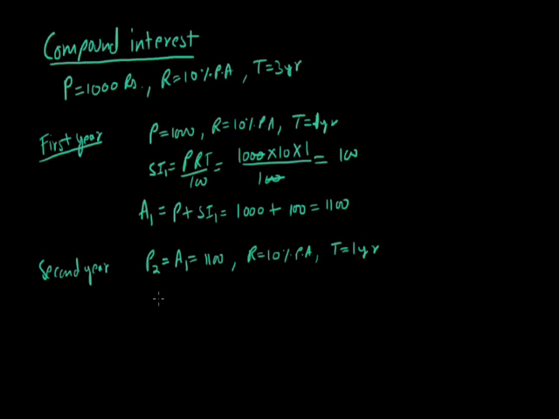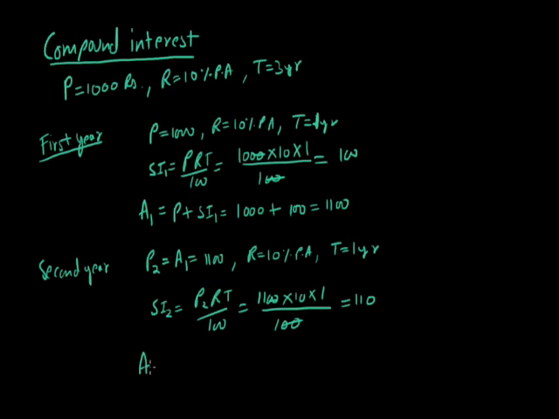So SI2 is given as P2RT by 100. I put the values: P2 is 1100, R is 10, T is 1, by 100. Again 2 zeros cancel, so 11 into 10, that is 110. So the interest for the second year is 110.